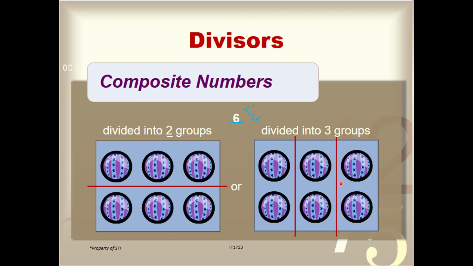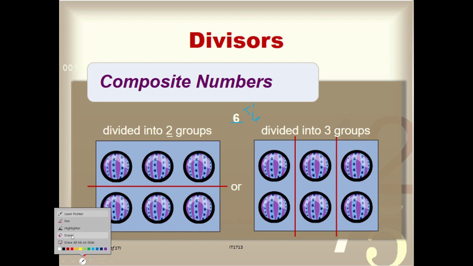Or, pwede din, no? Ma-divide natin si 6 into 3 groups of 2. So, hence, 2 and 3 are factors of 6. More than 2 yung kanyang factor, aside sa 1 and itself. So, we have 2 at saka 3. So, ayan siya, no? I hope naintindihan siya.